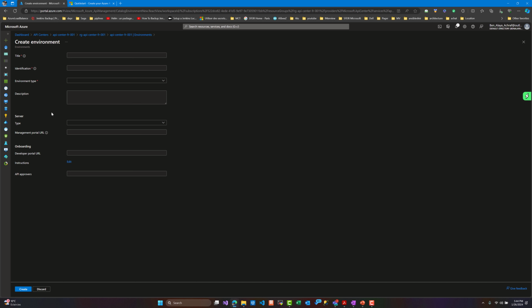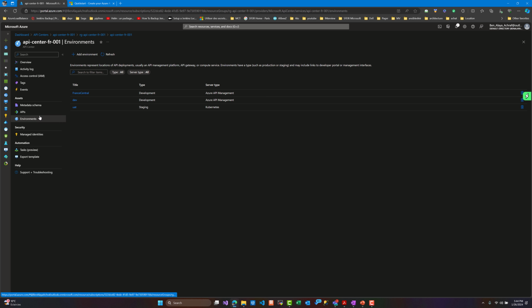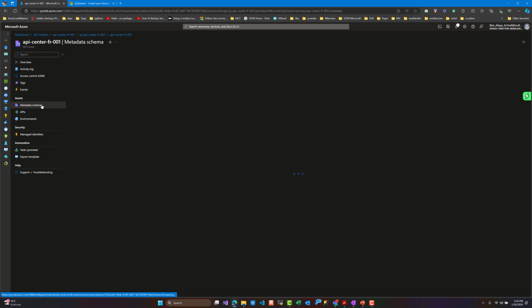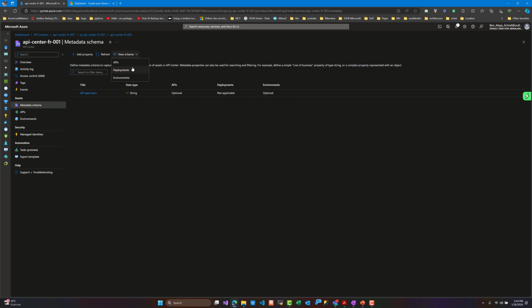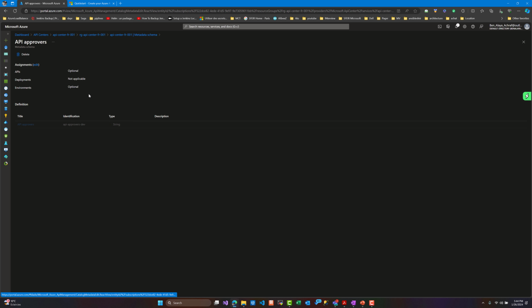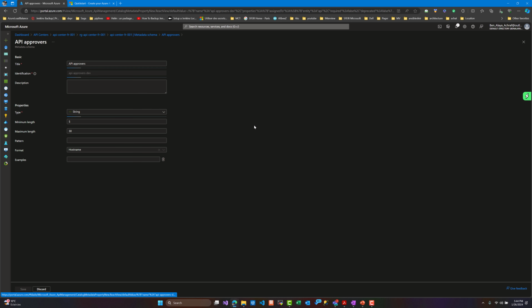We can see the type of the server that we have. It's AWS, Azure API Management, or Compute Service. We can share the management portal URL, and if we have a developer portal URL, we can share it too. We can set the API approver to see who will approve the use of this API. We can define the metadata schema. For example, here I created one for the API approvers to set their names. We can have different information here. We can set up this information too.